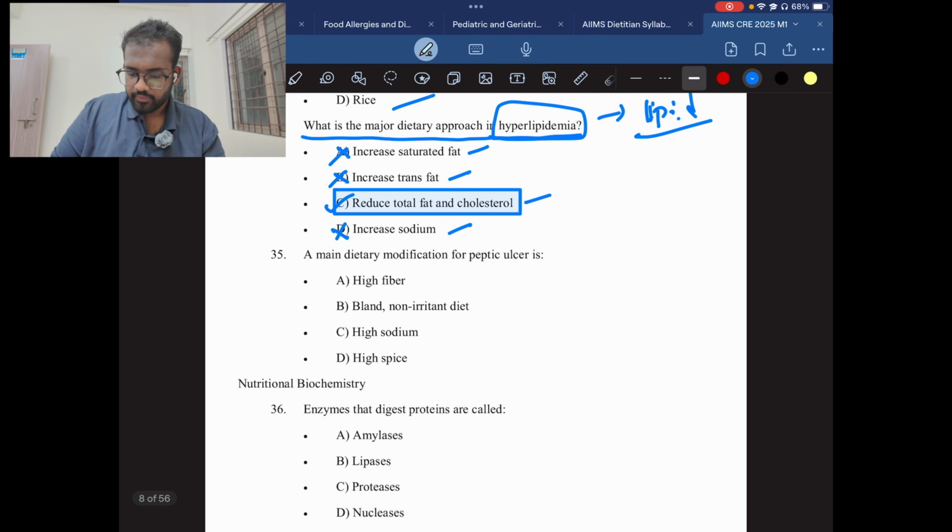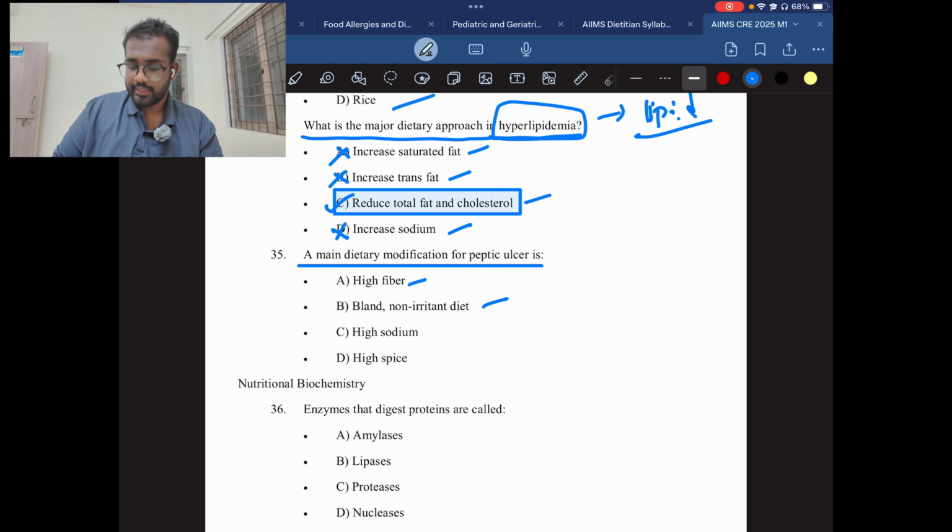Question number 35. A main dietary modification for peptic ulcer is high fiber, bland non-irritating diet, high sodium, or high spices. Here, first you need to understand what a peptic ulcer is. A peptic ulcer is nothing but a small damage in the stomach or the lining of the stomach, which causes a lot of irritation when food enters, or causes a burning sensation. There are multiple locations where you can have peptic ulcers. First, imagine this is the digestive system.